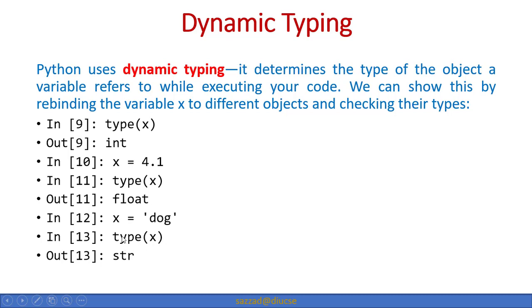In this case it will say that x is bound to an object which is string type. So this is what is called dynamic typing. The type of x is dynamically changing, so that's why it is called dynamic typing. So Python allows dynamic typing.